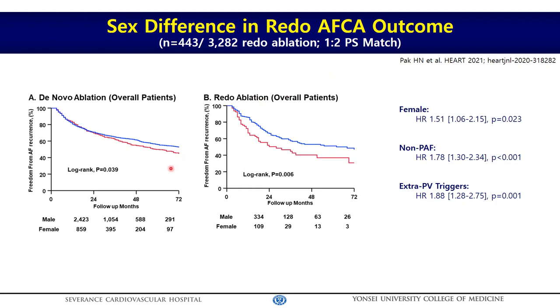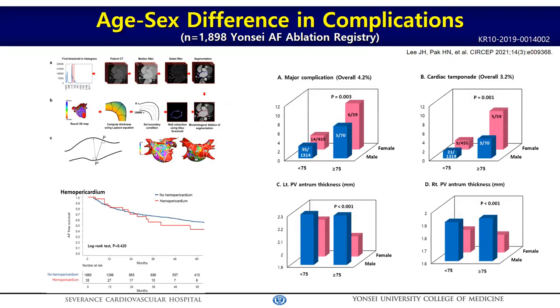Consistent with the de novo procedure, women show a worse rhythm outcome after repeat procedures. In the Cox regression analysis, worse rhythm outcome of redo procedure was independently associated with women, non-paroxysmal type AF, and extra PV triggers. So women and extra PV triggers are poor prognostic factors together after catheter ablation, but antiarrhythmic drugs may play some supplementary role in this patient group.